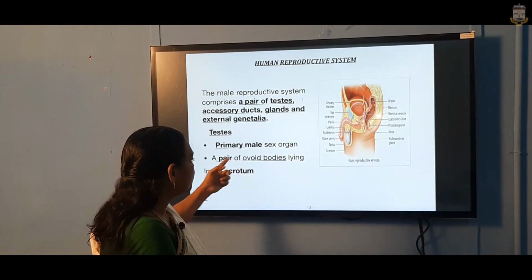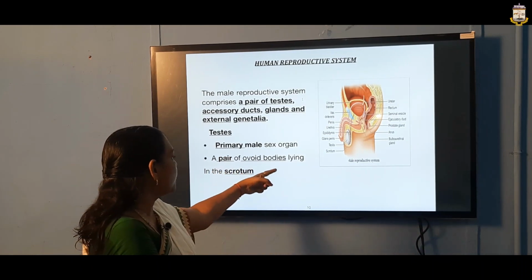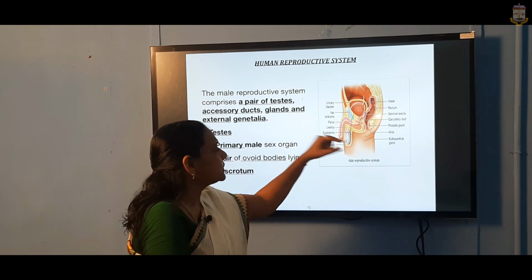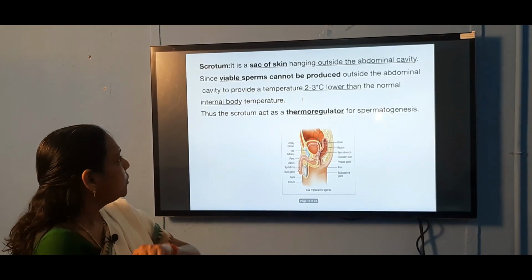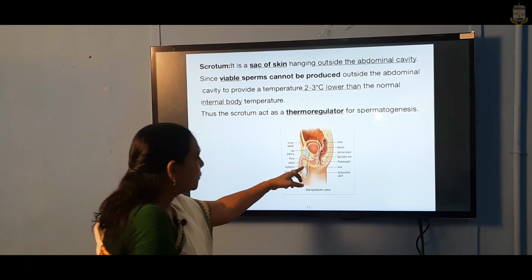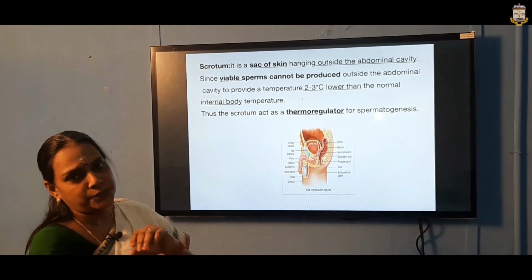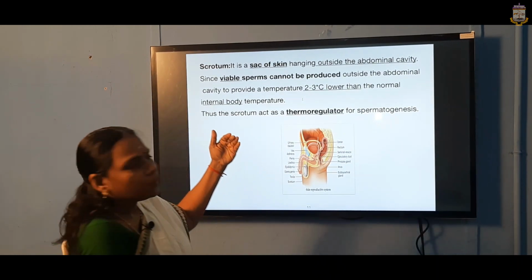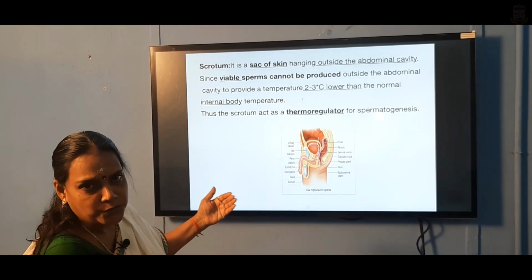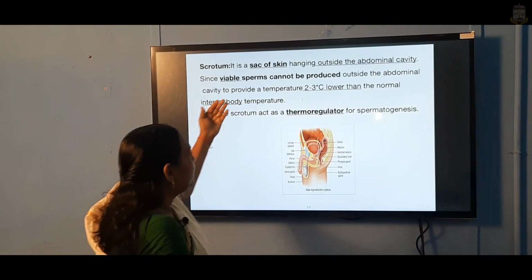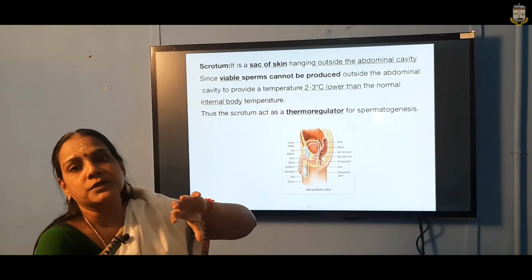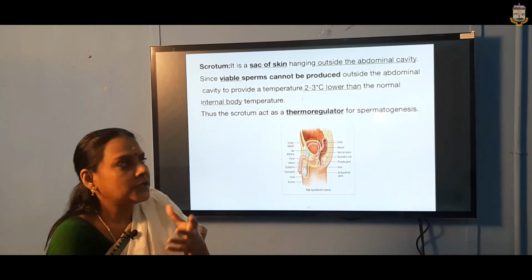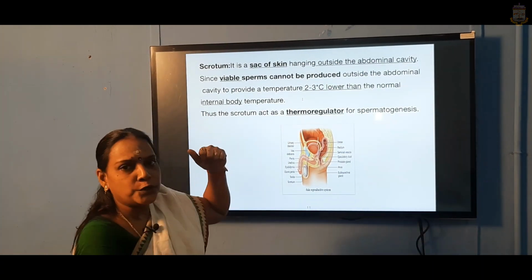This primary male sex organ is a pair of ovoid bodies lying in the scrotum. See here in the picture. The scrotum is a fold of skin which is present outside the abdominal cavity. The reason for its presence outside the body cavity is that viable sperms cannot be produced otherwise. If you want functional sperms, it has to be present outside the abdominal cavity.